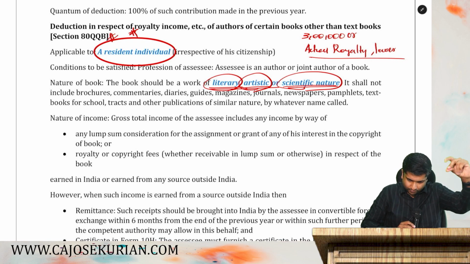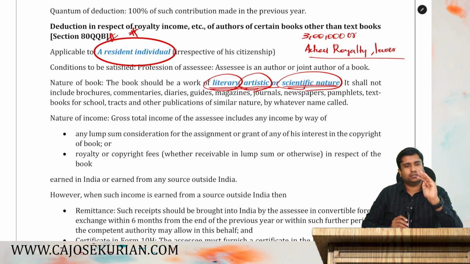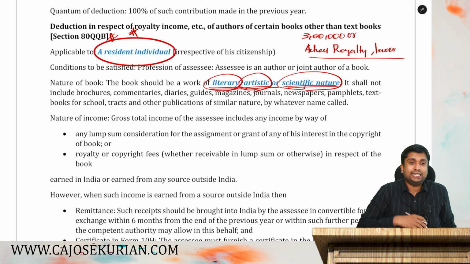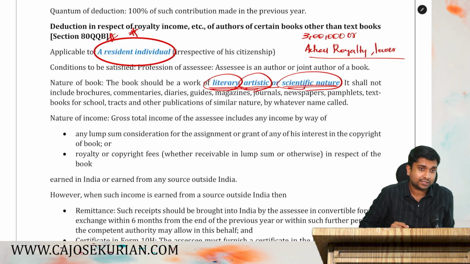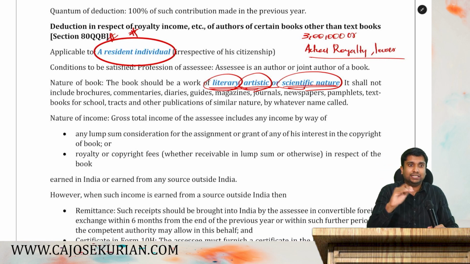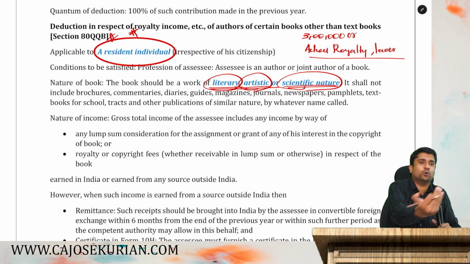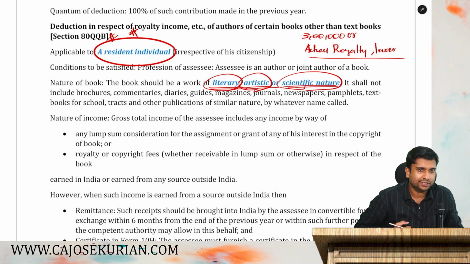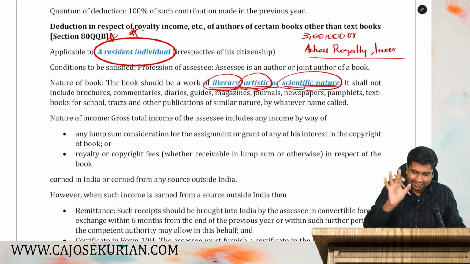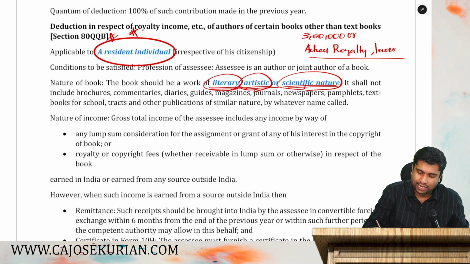Now, listen. Say your books are sold by a publisher. It has been copied by a publisher and he is selling the books. He is giving you royalty not on a lump sum basis. He is giving you royalty based on the books sold. Say, for example, those celebrated authors like J.K. Rowling, the author of Harry Potter, will get a percentage of the books sold as royalty rather than lump sum royalty. How many books are they able to sell? A percentage will be given as what? Royalty. In such a case, there is one more limit. Either 3 lakh or actual royalty received or 15% of the books sold.